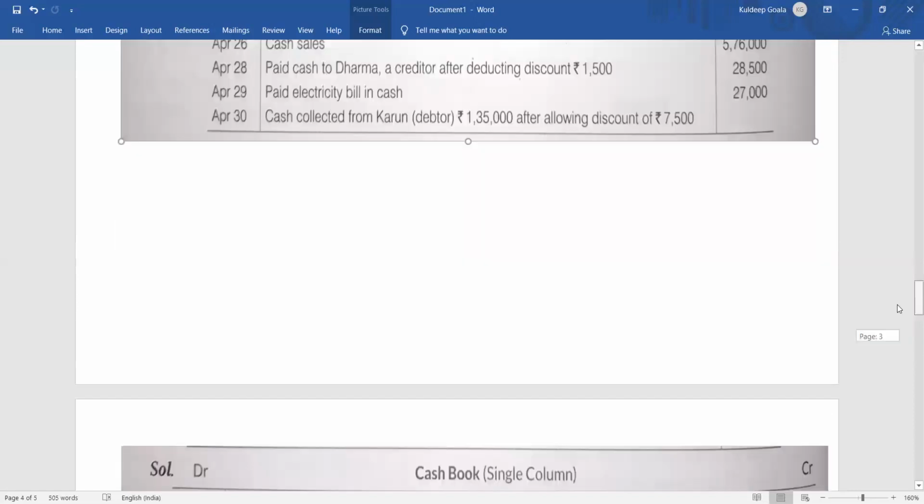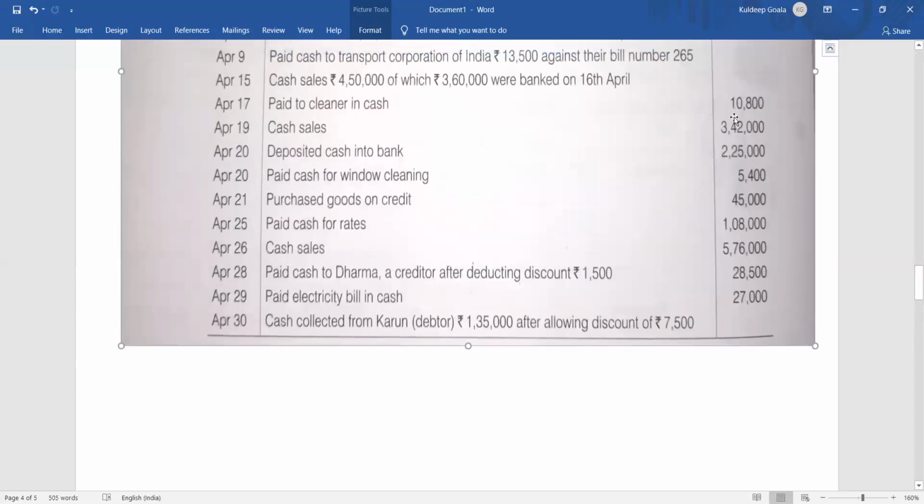Right? 3,42,000. You can see here, cash sale was 3,42,000. Clear? Then next one, April 20, deposited cash into bank, 2,25,000. Remember the journal entry. This case is very important. So remember the journal entry.